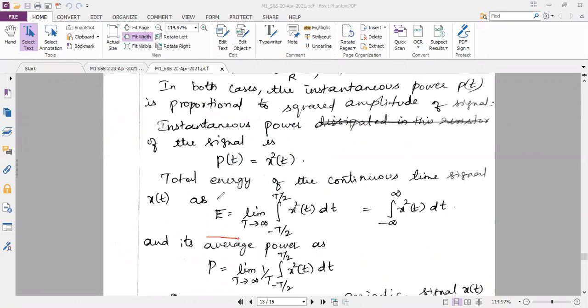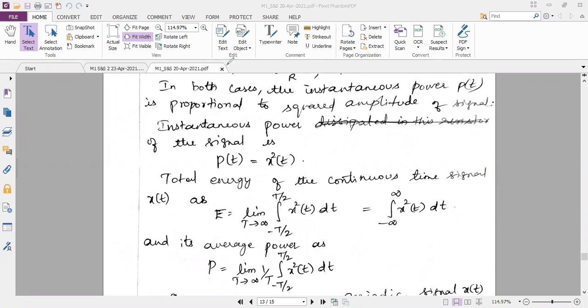So energy E is equal to the limit as T tends to infinity, where capital T is the time period, of the integral from minus T by 2 to plus T by 2 of x square of t dt. x square of t is the square of the amplitude of the signal. If we integrate that with respect to t over the limits minus T by 2 to plus T by 2, and also apply the limit T tends to infinity, I will get the energy. This is the simplest way of representing energy.